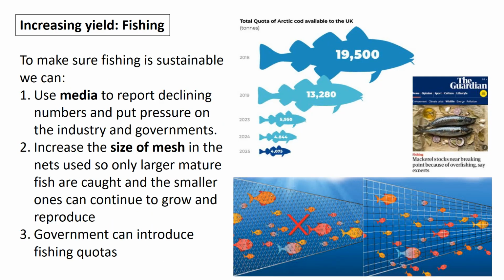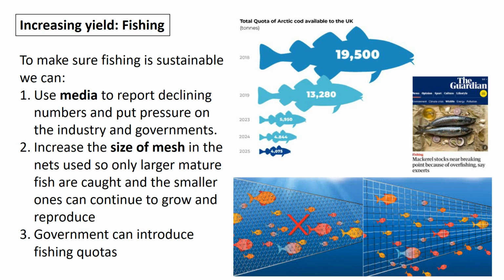So some things we can do to help our fishing populations and be able to use fish as a food source is to make sure that fishing is sustainable. So we can report and use media to put pressure on industry and governments. Mesh size is quite an important one. If you increase the size of the mesh, then we are only going to catch the larger fish. The smaller fish can swim through and they can carry on to grow into adulthood and breed and reproduce their own fish.